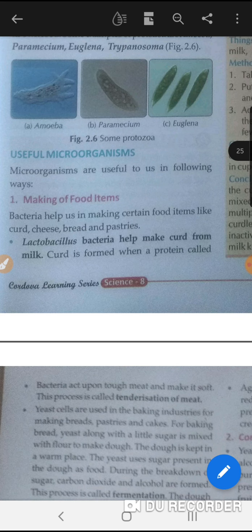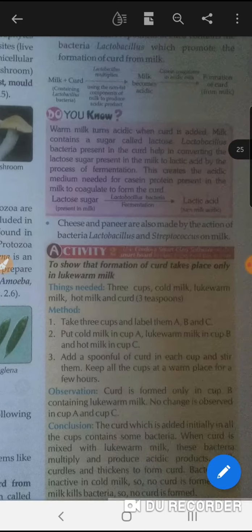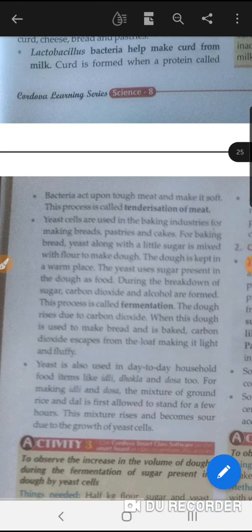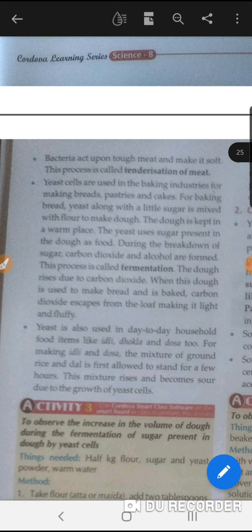Now we will move to the useful microorganisms. There are a lot of uses of microorganisms that we can see in our daily life. The first use is in making of food items. We can make curd, paneer, cheese, etc. with the help of microorganisms.